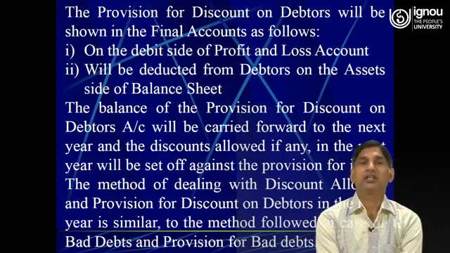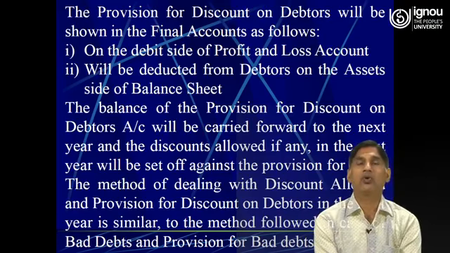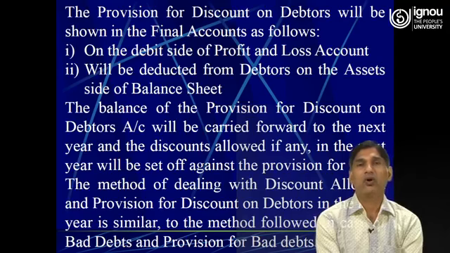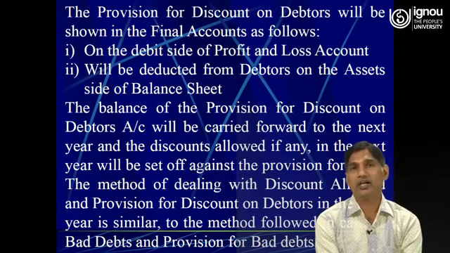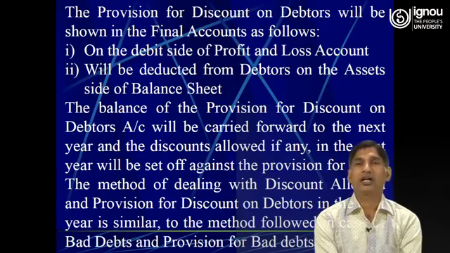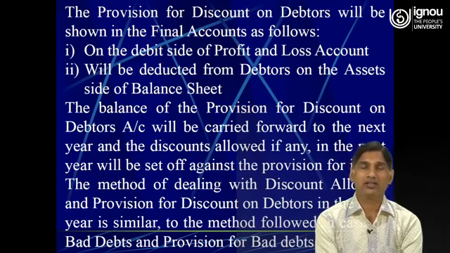Then the amount of discount on debtors will also be subtracted from the amount of good debtors, and after the deduction of discount from the good debtors, the net amount will be shown on the asset side of the balance sheet.